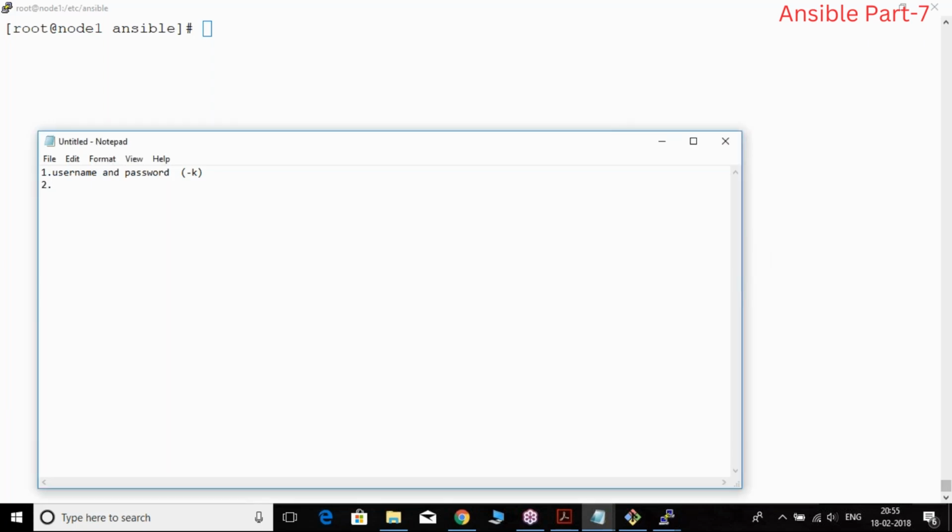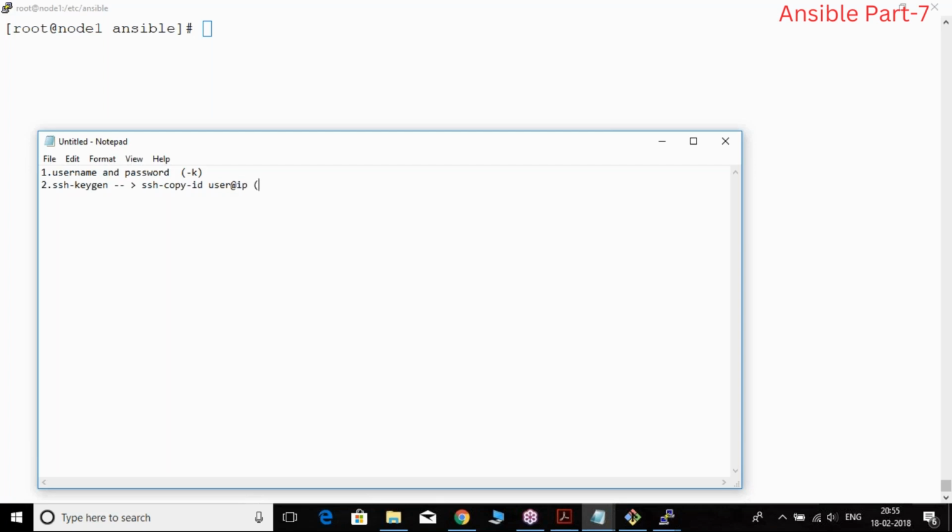So the second option, what we did is we tried to generate an SSH key. I generated it with ssh-keygen, and I copied it. Next, what I did was ssh-copy-id to a particular user at the IP address of the server.